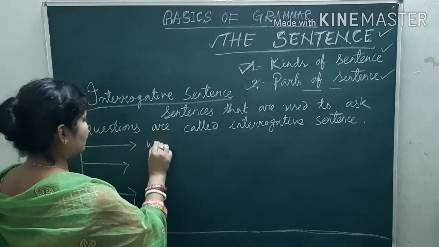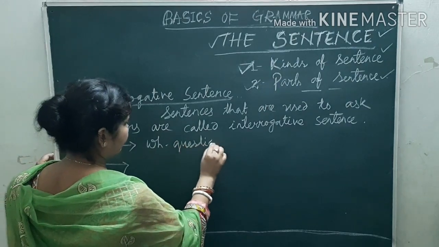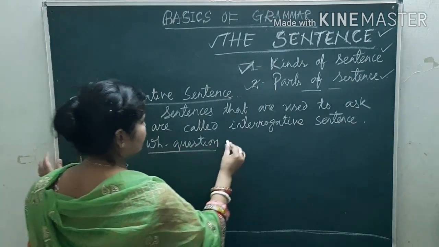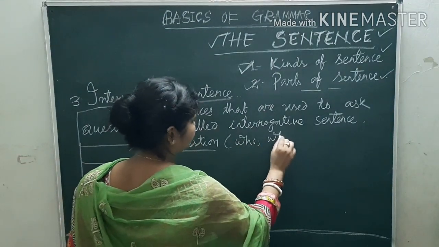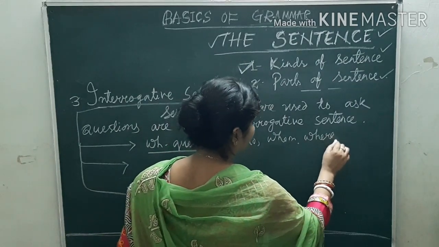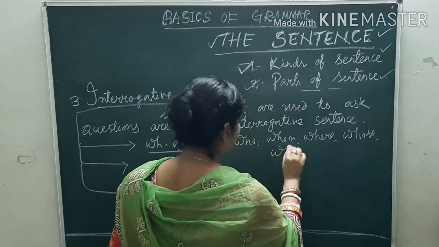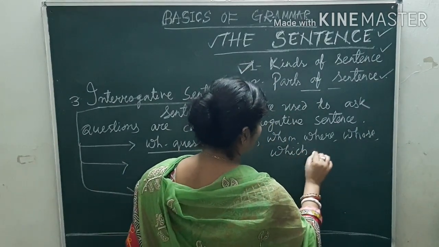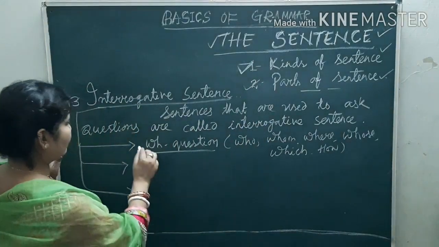First, WH question. Means whom, where, whose, which, how. These all are included in WH question.